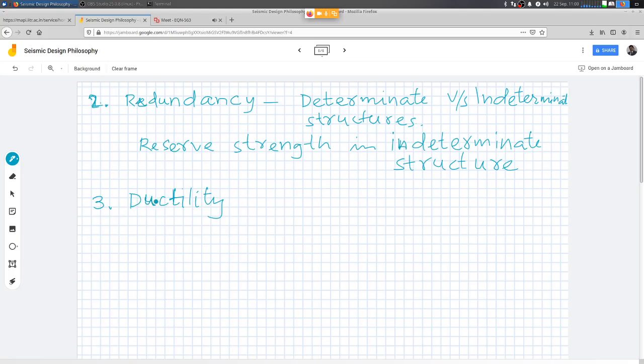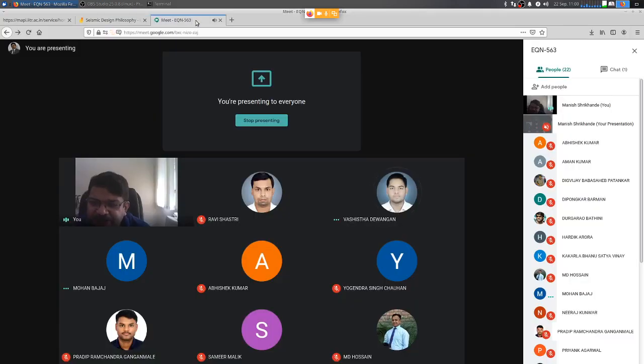That is again the energy dissipation. I am sure all of you are aware of what is a ductile behavior. What is meant by ductile behavior? Anybody who doesn't understand ductile behavior?